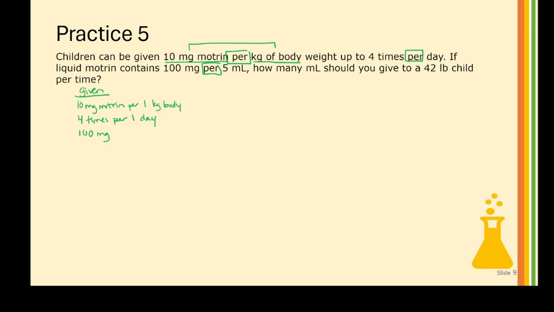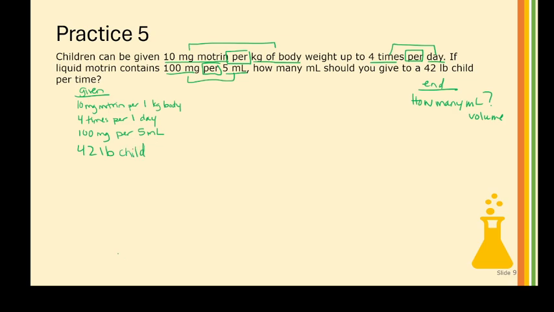Let's see, this is 4 times per day. This is linking that. 100 milligrams per 5 milliliters, that's linking that. And then it's asking me, how many milliliters? So I want volume. And I also know 42-pound child.